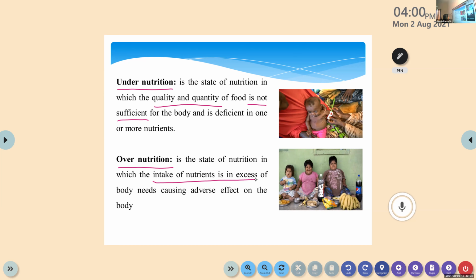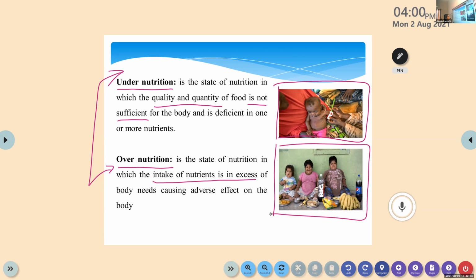Malnutrition is divided into two classifications. One is undernutrition, another one is overnutrition. Undernutrition means the quantity of food or the nutrients in the food is not sufficient for the body functions, for the proper maintenance, for the immune system. Overnutrition. Look at this picture. Just compare these two pictures. A big difference, right? We'll learn more about this.